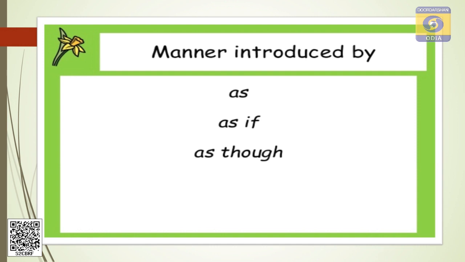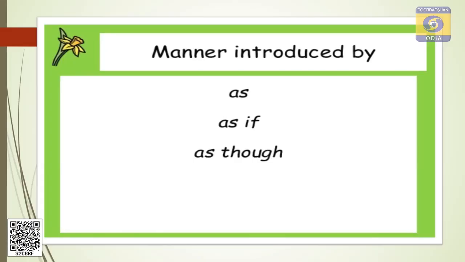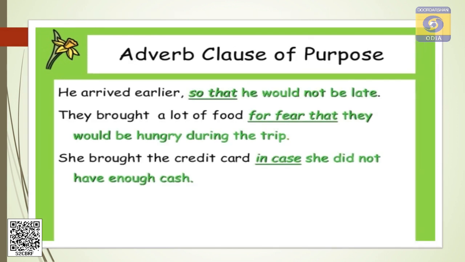Though the subject is singular, the verb is plural. What is it? It is known as a subjunctive. It only happens in the case of adverb clause of manner. The subordinating conjunctions for adverb clause of manner are as if, as though. Note down the conjunctions. Then comes adverb clause of purpose.